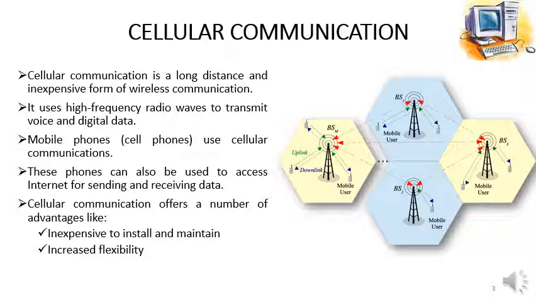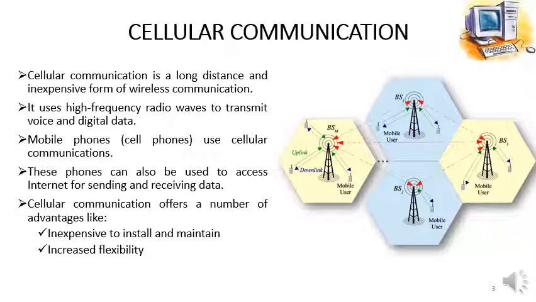We can call from any place to any other place by using our cell phone, by using the cellular network. Further, we can call from our mobile phones to landline numbers, and we can make national and international calls also. That's why it provides more flexibility.